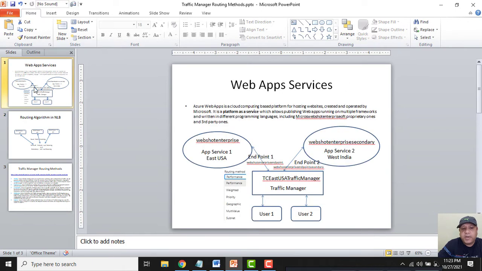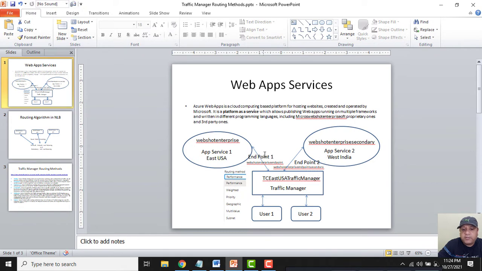This is a kind of platform as a service, in which we just need to create app service 1 and configure the web page in that. Then as a second server, I will create app service 2, in which I will host another web page, and then I will configure both the websites through Azure Traffic Manager.